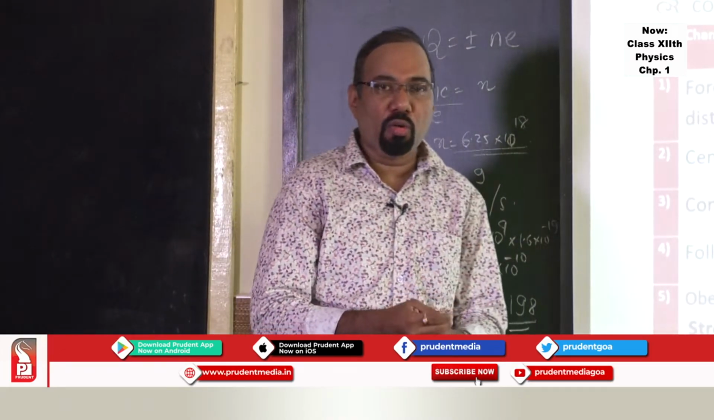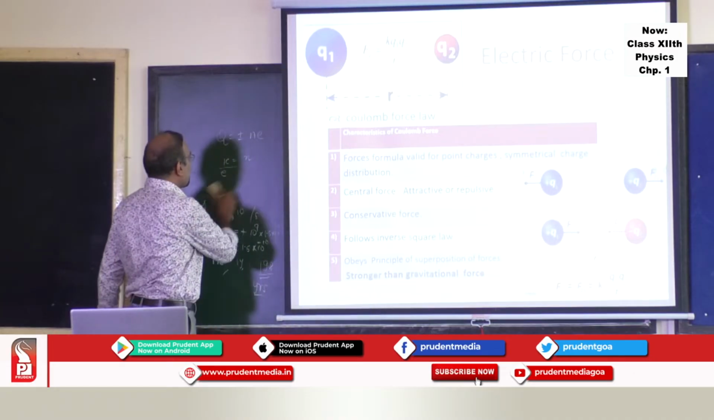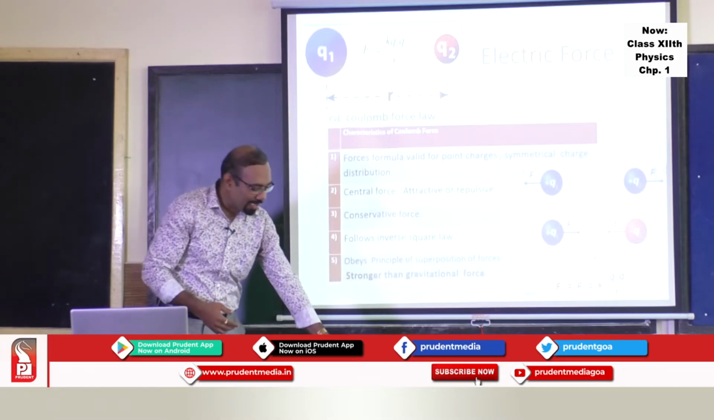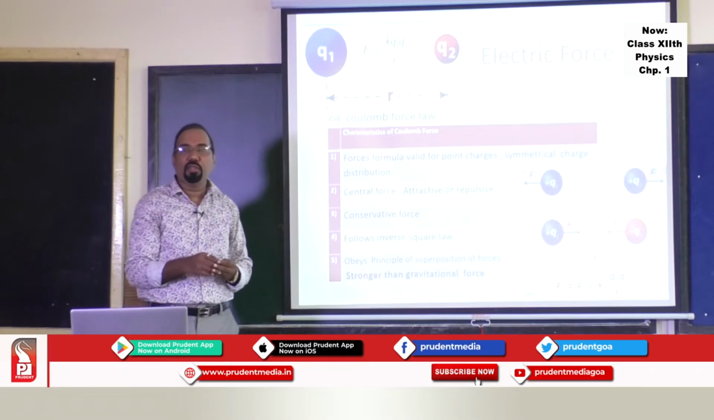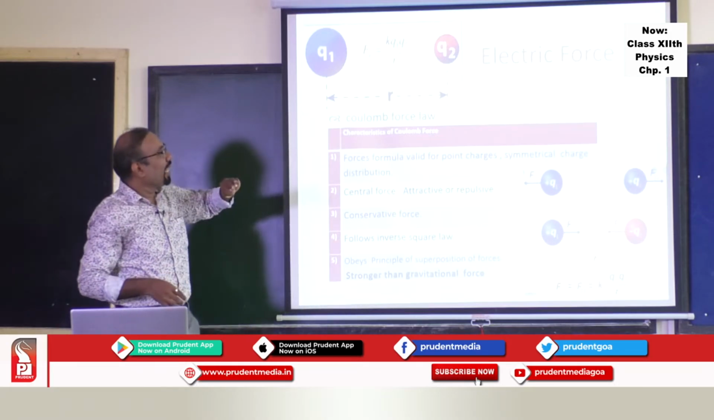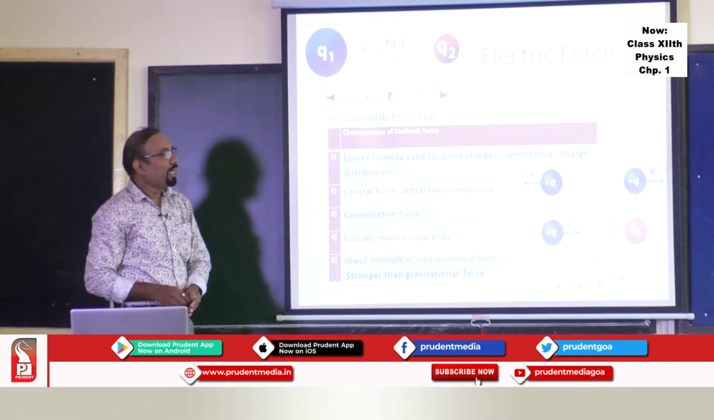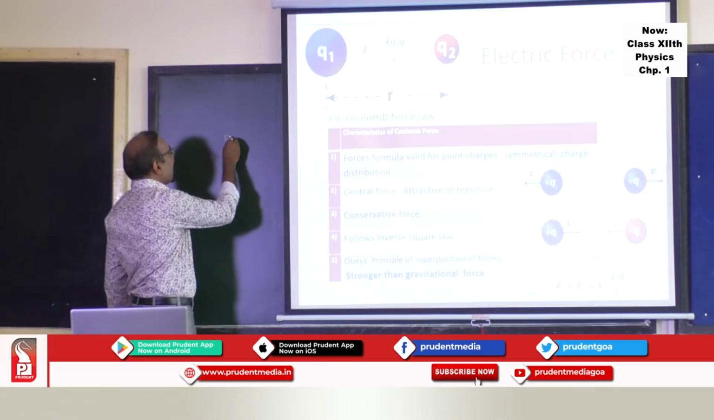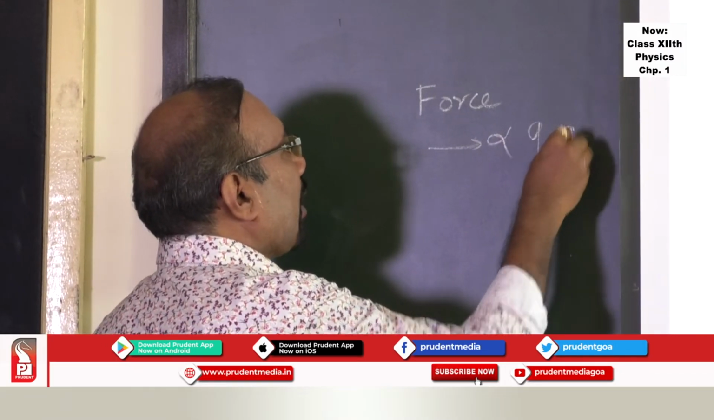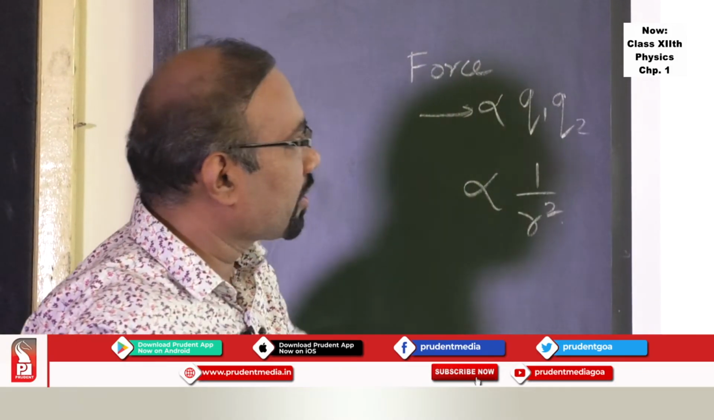Now the next thing we are going to study is forces between the charges. The force between the charges is given by a famous law called Coulomb's law. And what exactly does Coulomb's law state? It is just similar to Newton's law of gravitation which you studied in 11th standard. If there are two charges Q1 and Q2, then the force of attraction or repulsion is directly proportional to the product of the two charges and inversely proportional to the square of the distance between the two charges.